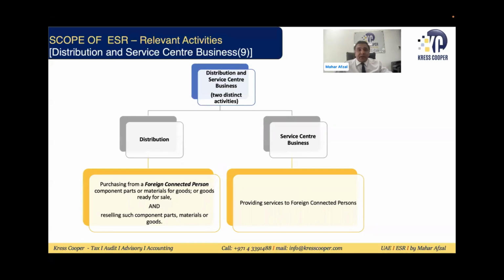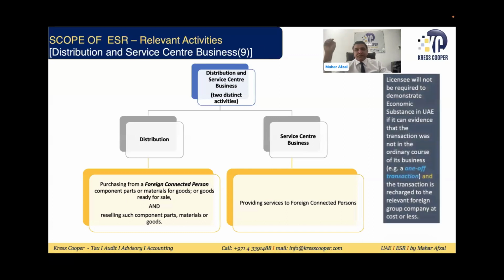it will be assumed that you are involved in the relevant activity. In services, if you are exporting services to a foreign connected person, then still it will be assumed that you're involved in the relevant activity. If you are importing services from your foreign connected person, it will not be subject to ESR. For goods import and export and local sale, it will be subject to ESR. A connected person is the mandatory condition for the goods. It has been given in the law that if you have any one-off transaction, it will not be subject to ESR.